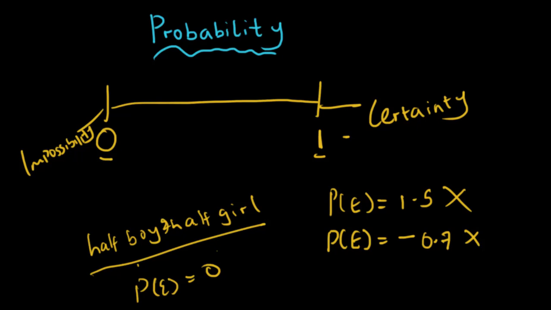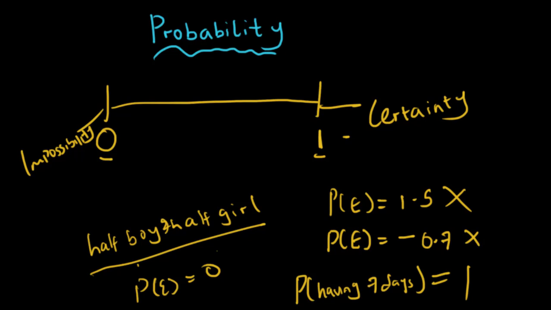Does that make sense? Now, if I ask you, what's the probability that next week we are going to have 7 days? That's a certainty. We have 7 days in every week. So the probability of having 7 days next week is 1 because it's a certainty.